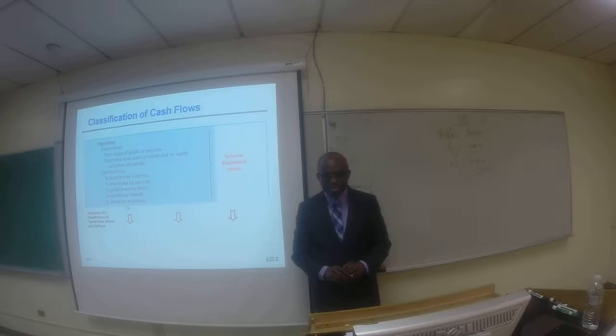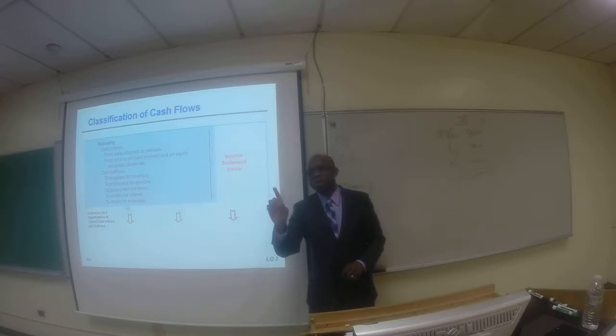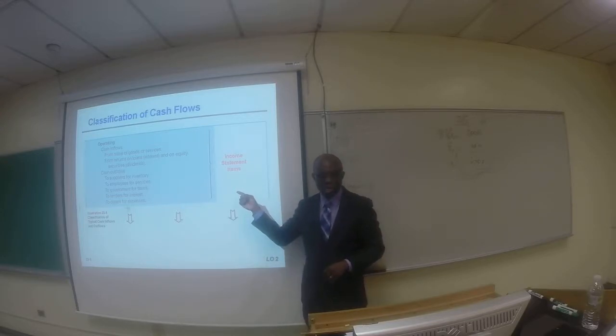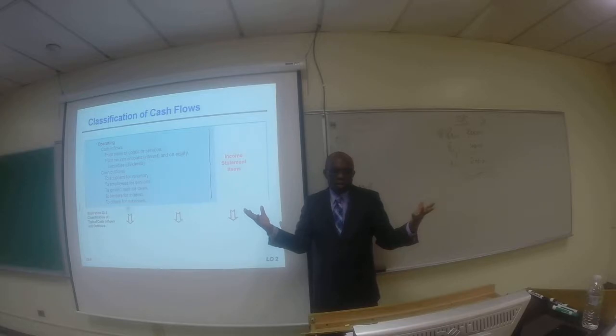So moving along, let's take a look at this classification further. Now, like I said, on your examination, it is very important for you to know what is cash inflows and cash outflows under each category. So let's take a look at operating activities. Sales of goods or services.